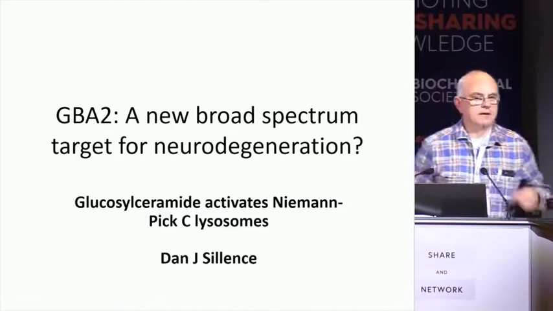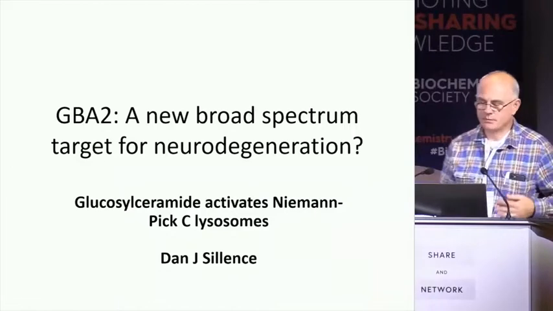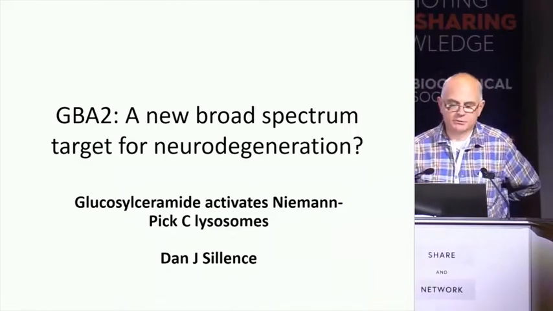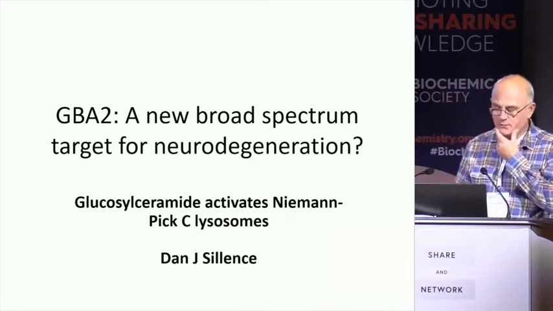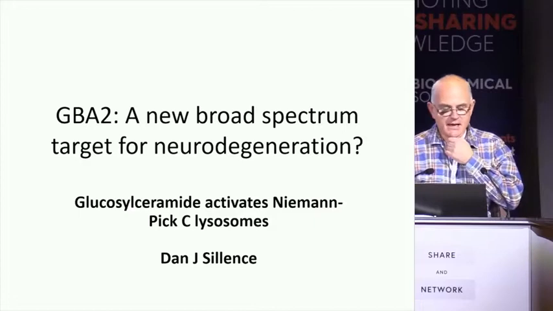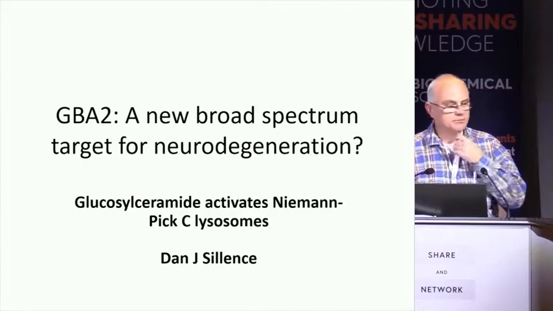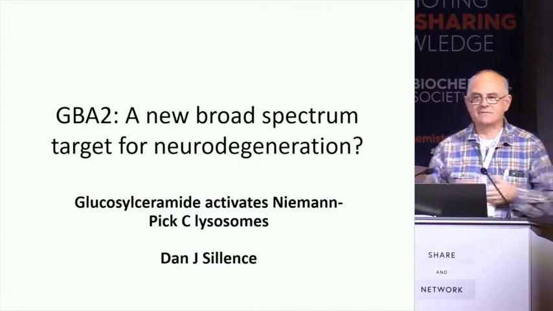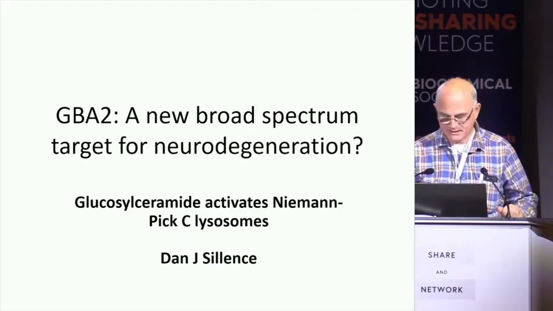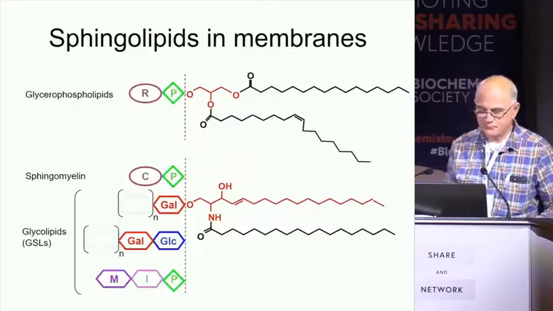So there is an increase in emphasis on the lysosome as an organelle which is important in neurodegeneration. And I'm going to be talking about the potential role of cytoplasmic glucosylceramide in activating Niemann-Pick type C lysosomes.